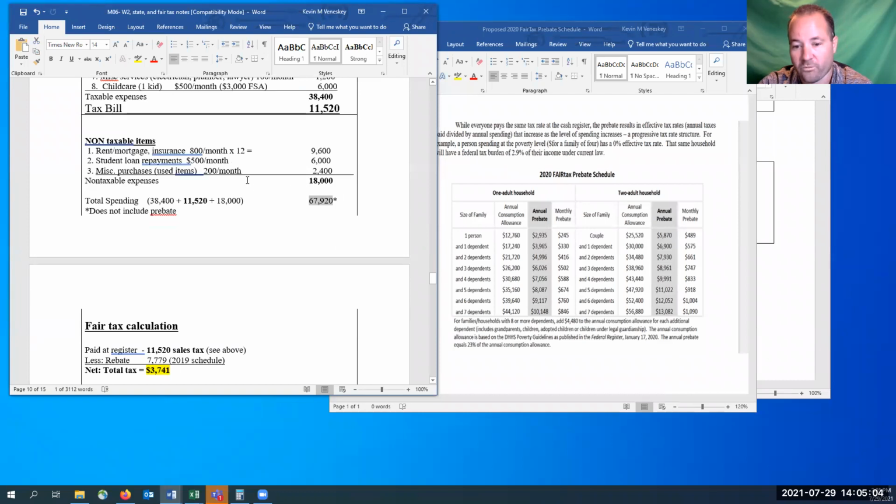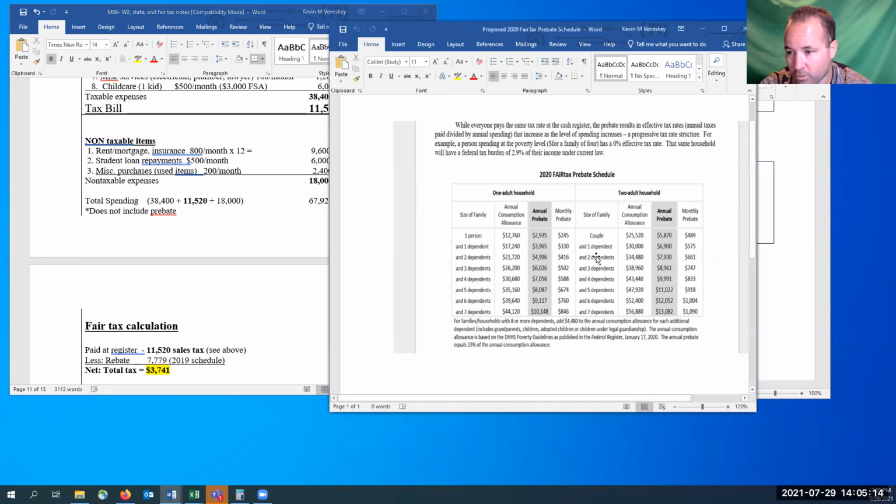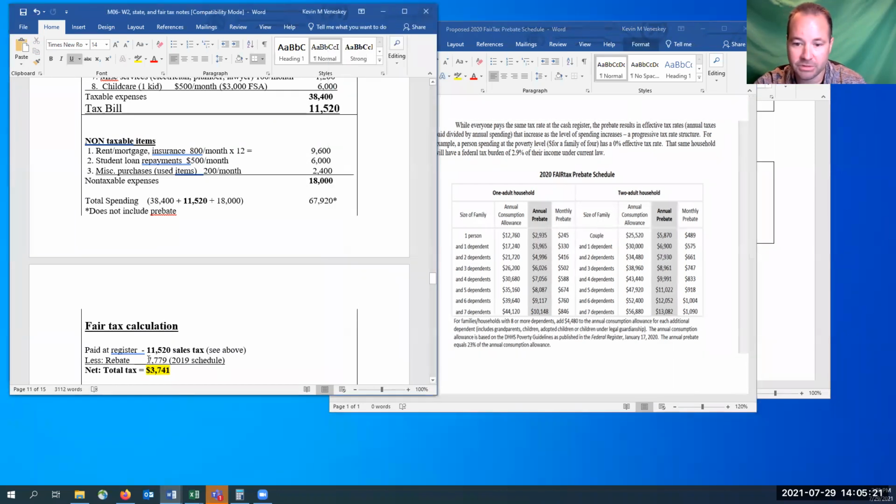Now, the fair tax calculation says, okay, you paid this, but we come over here, we have a couple with two dependents. And this one I can actually update, and I will right now. This is going to go up, you can see this was 2019, now this one says 2020. It goes up slightly, up to $7,930 for the year.